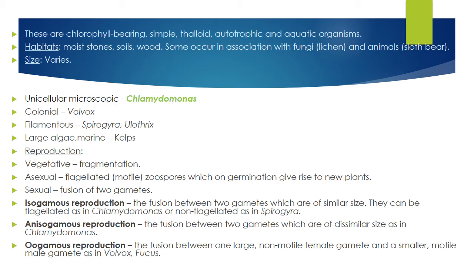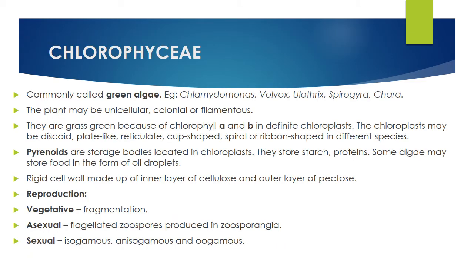Oogamous, which is similar to human reproduction. Okay, in the female there is only one large egg, which is non-motile, whereas in the male very tiny motile sperms are present. So here oogamous: one large non-motile female gamete and a smaller motile male gamete. Examples: Volvox, Fucus.